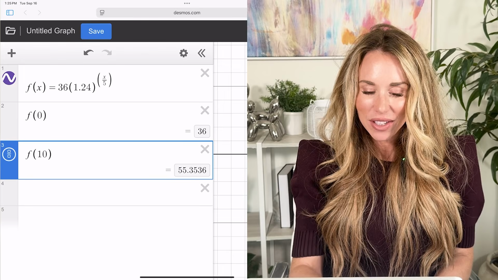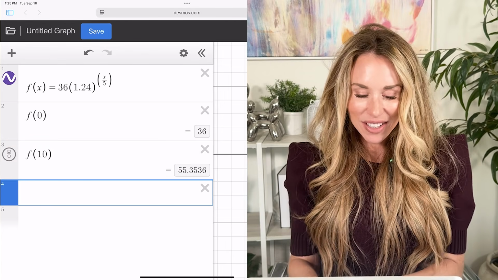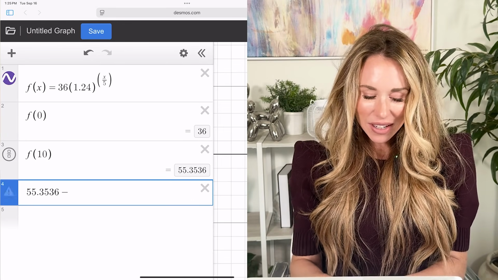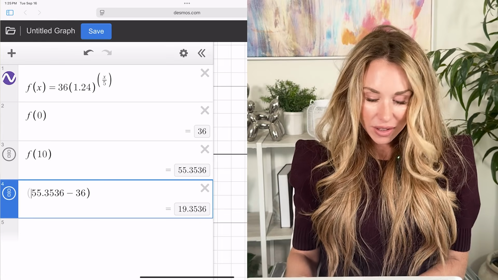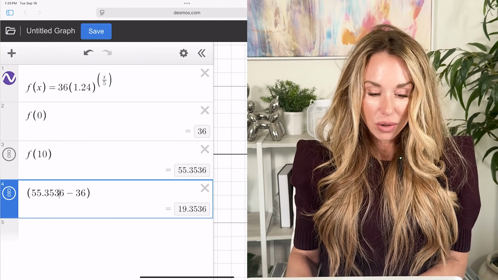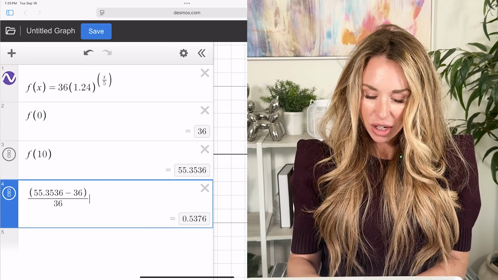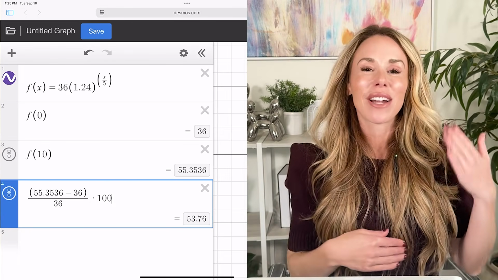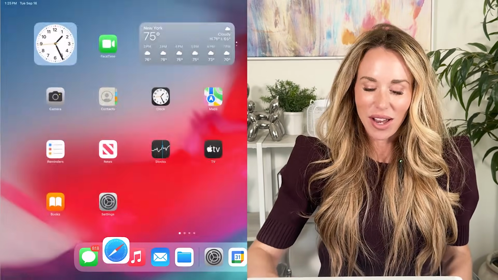Now I'm going to do the percent change formula. So I'm going to copy this value, or I could just type it in. It's not really cooperating today. So I'm going to do that minus the 36, and divide it by 36. Remember, new minus old over old. And then I'll just multiply it by 100. So it looks like the percent increase when x goes from 0 to 10 is 53.76%.